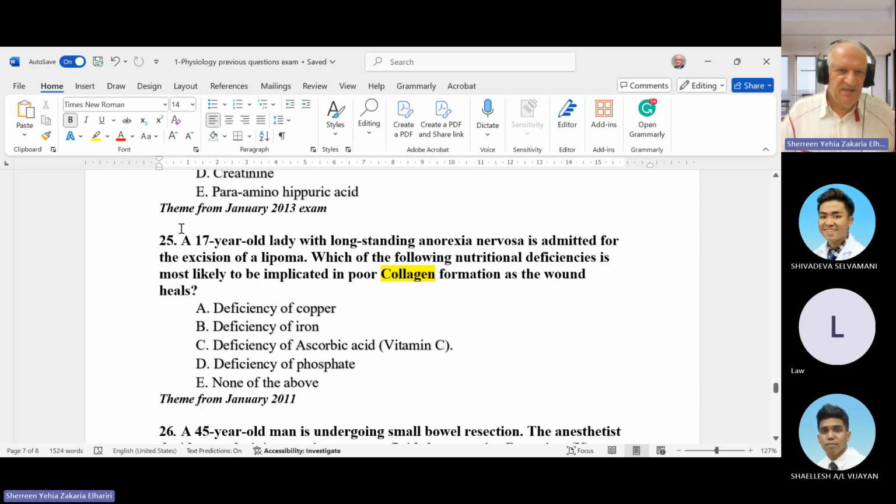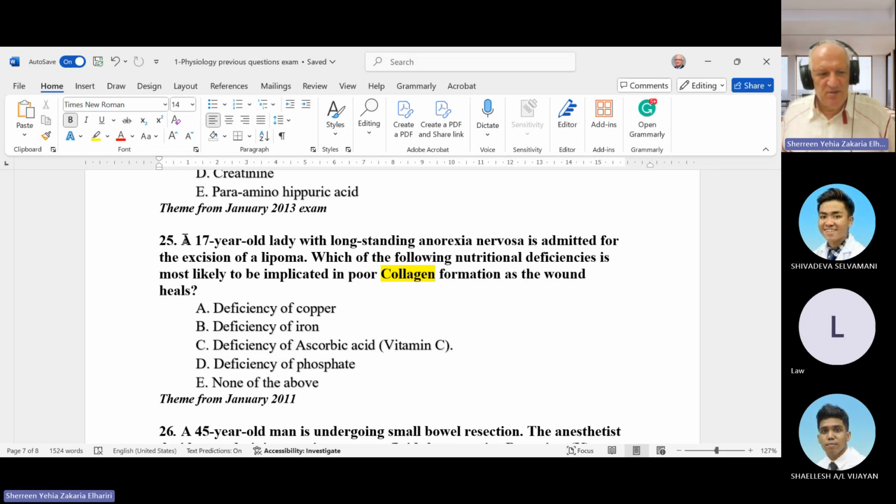Okay. Next question, an easy one. A 17-year-old lady with long-standing anorexia nervosa is admitted for excision of a lipoma. Which of the following nutritional deficiencies is most likely to be implicated in poor collagen formation in wound healing? We just need to ask which vitamin is important for collagen or wound healing.